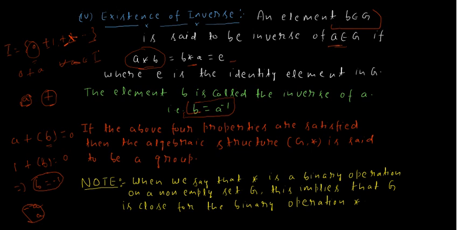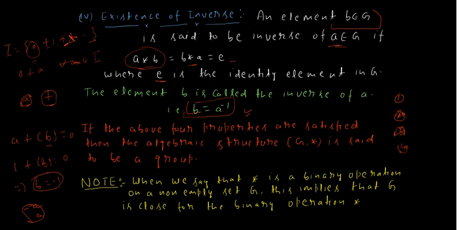So we have defined existence of inverse as: an element B belongs to G is said to be the inverse of A belongs to G if A star B equals B star A equals E, where E is the identity element. If all the above four properties are satisfied, first closure, second associative, third existence of identity, fourth existence of inverse, we will always use the same order, then the algebraic structure (G, star) is said to be a group with respect to star.